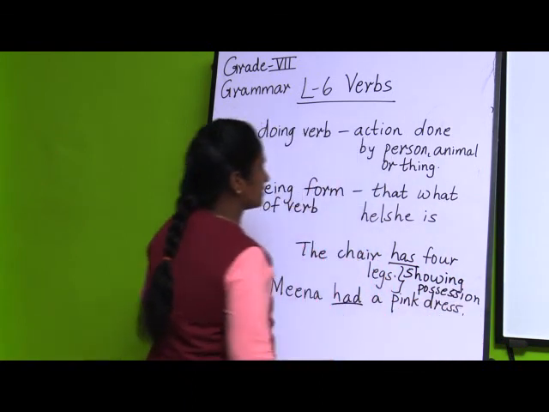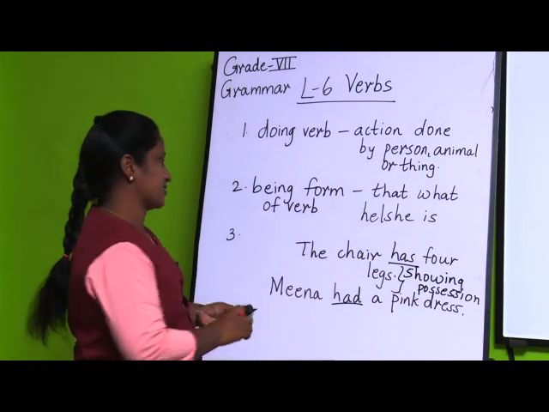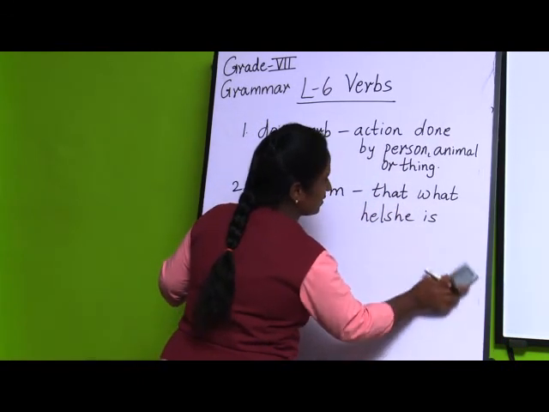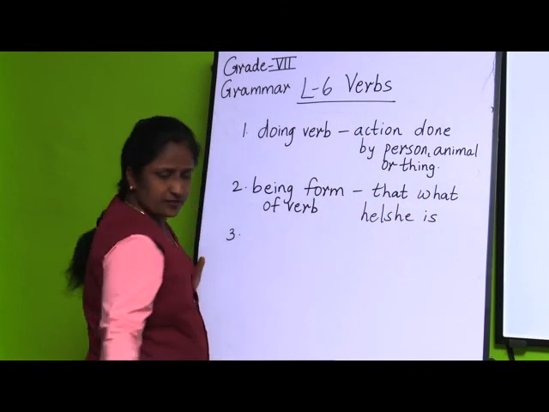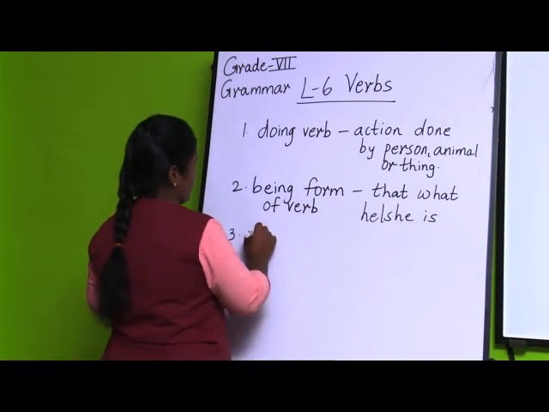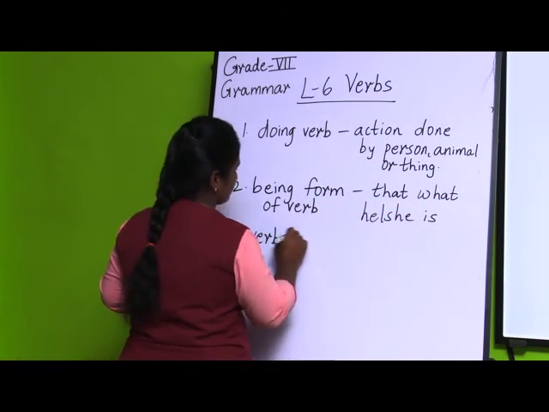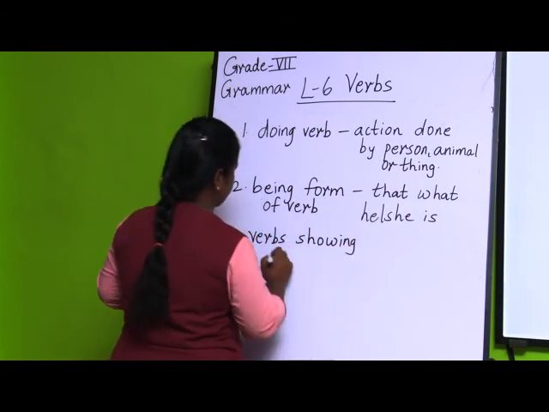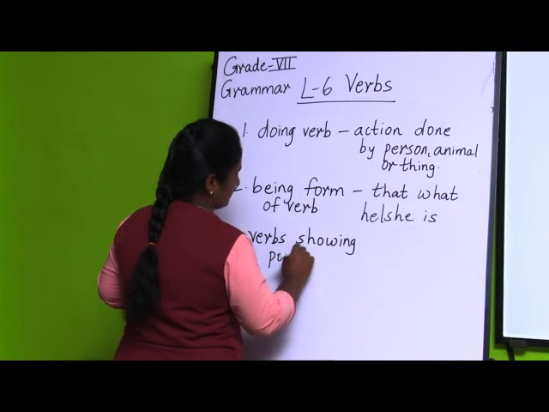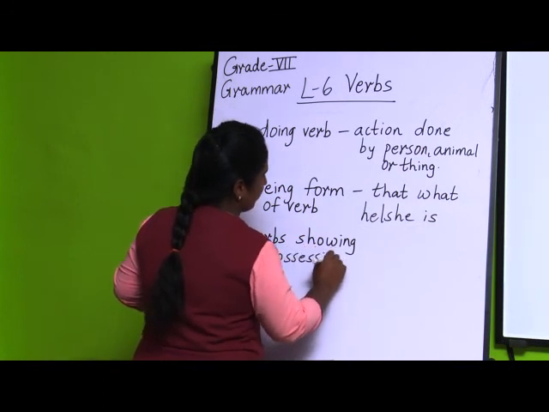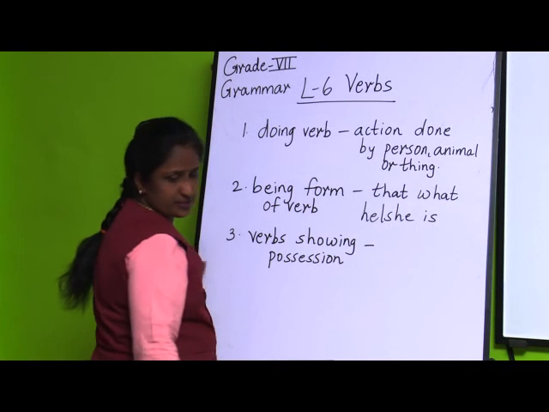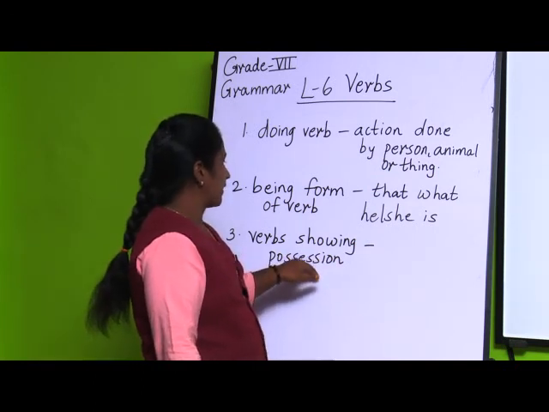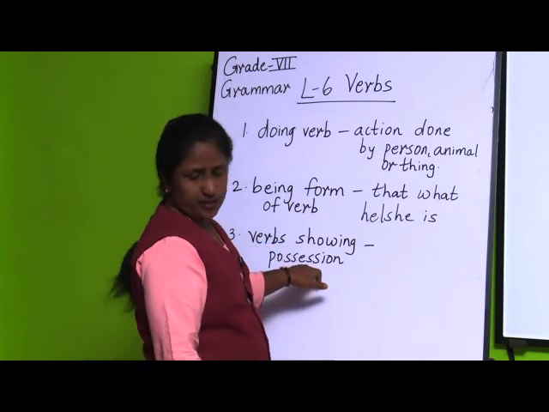So these are the 3 types of verbs we can say. The first one, the second one, and what is the third one? The third type is verbs showing possession.